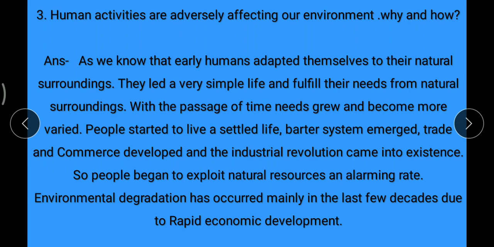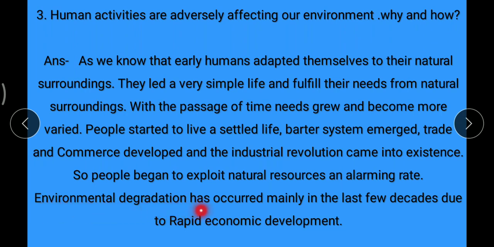Okay, the answer is, as we know, early humans adapted themselves to their natural surroundings. They led a very simple life and fulfilled their needs from natural surroundings. With the passage of time, needs grew and became more varied. People started to live a settled life. Barter system emerged, trade and commerce developed, and the industrial revolution came into existence. So, people began to exploit natural resources at an alarming rate.